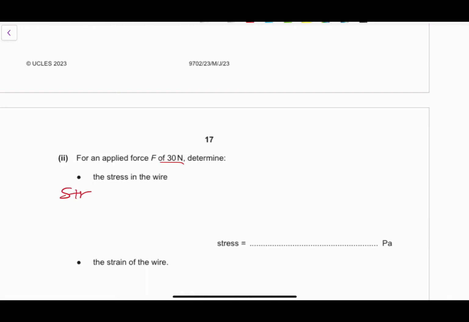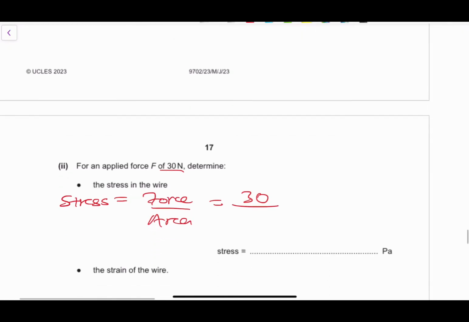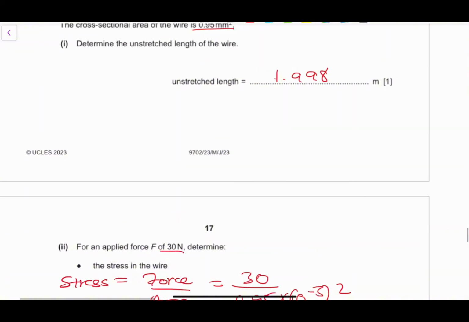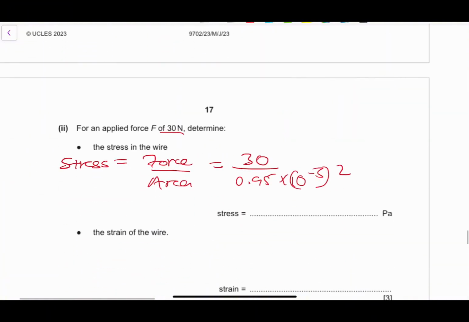We know that stress is equivalent to the force divided by the area, right? So the force is 30 and the area is 0.95 times (10 to the power of -3) squared. Whenever you see millimeter squared and you want to convert to meters squared, millimeter is 10 to the power of -3, and you square that.